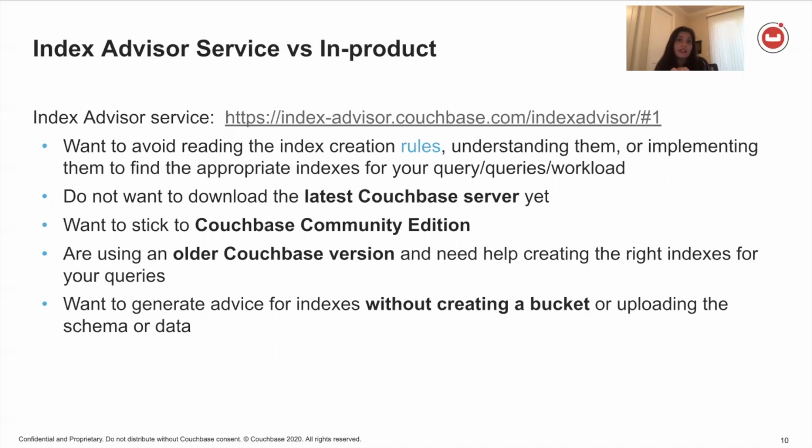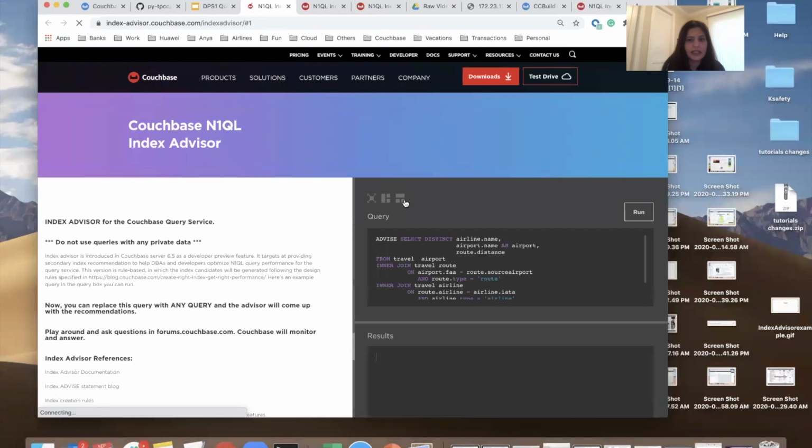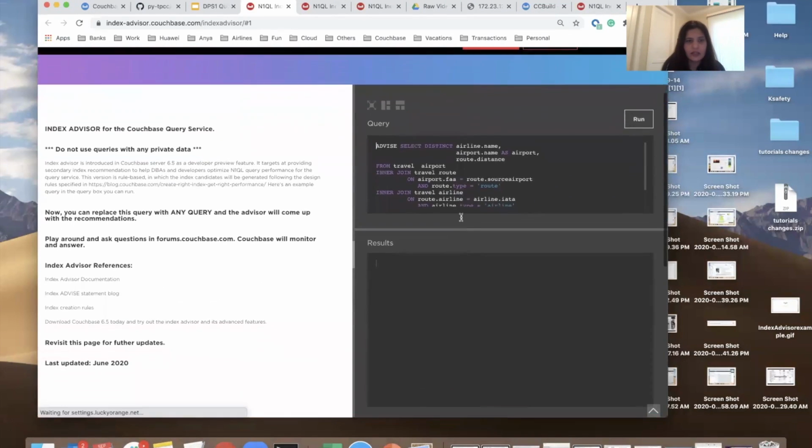The optimizer has remained the same. So the index recommendations provided by our current index advisor will work on the older Couchbase servers. So you don't need to upgrade to 6.6 just to have the index advisor. You can continue to use your 6.0 server and you get the index recommendations from the index advisor service and create the indexes in 6.0. And that's about it. So I will also show you this is basically the index advisor service, right?